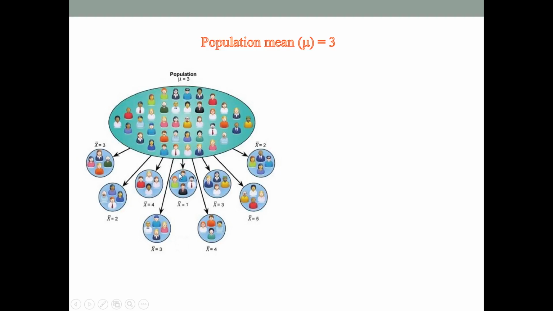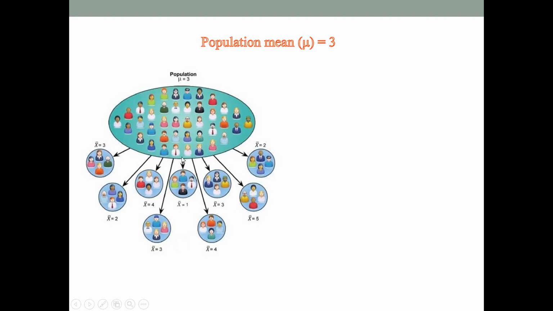As you can see, it's not 3 every time, and that's easy to imagine because the population is quite diverse. Sometimes we get some extreme scores, so not necessarily 3 every time.